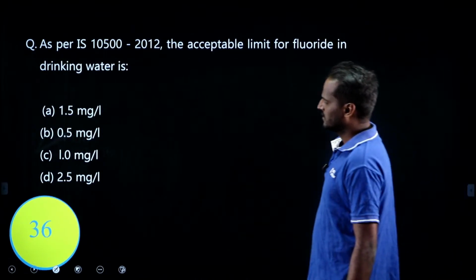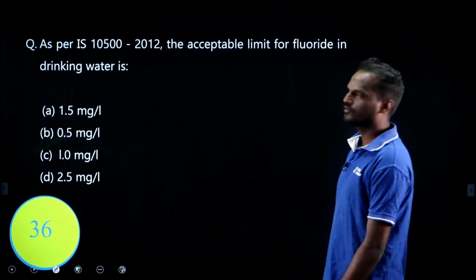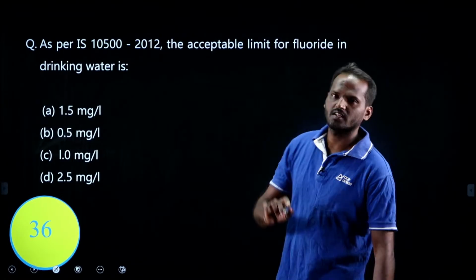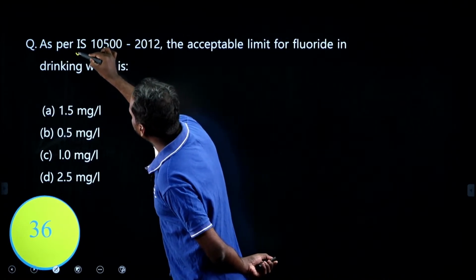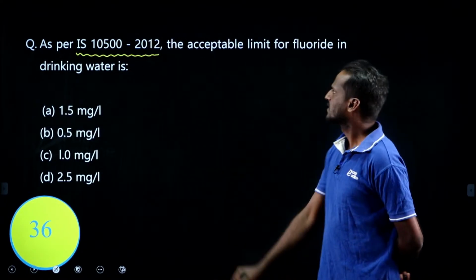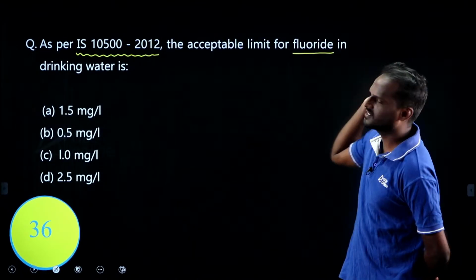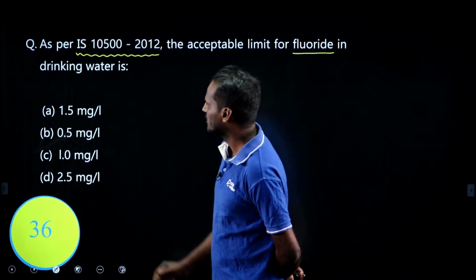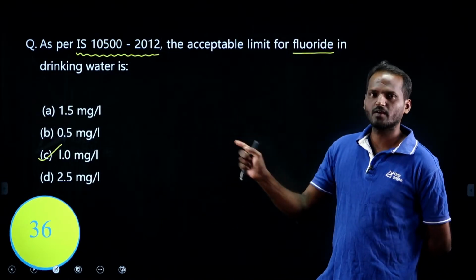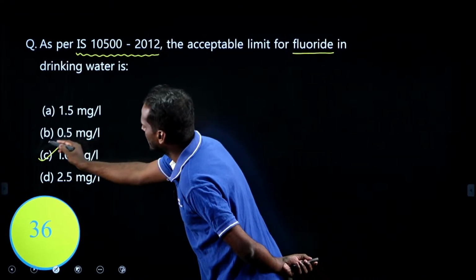See, now look at this. This is a very important Indian Standard Code. As per IS 10500:2012, the acceptable limit for fluoride in drinking water is, see, this Indian Standard Code is for water quality standards, drinking water standards, IS code, right? See, what is it asking? The acceptable limit for fluoride in drinking water. What is the acceptable limit for fluoride in drinking water? 1 milligram per liter. What is the maximum permissible limit? That is 1.5, but he is asking for the acceptable limit for drinking water, right? That is what? 1 milligram per liter, right?